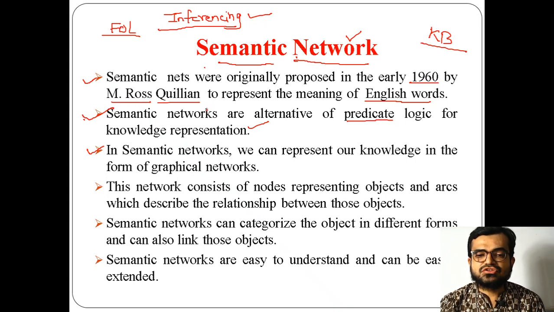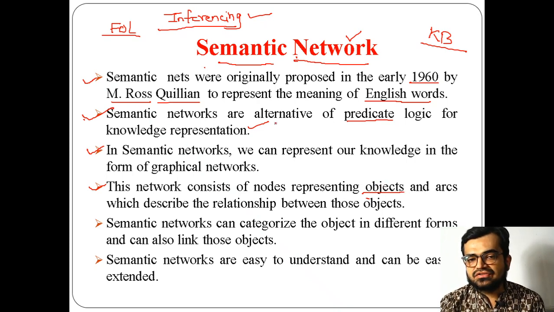As you know, a network consists of two things: nodes and edges, right? That's why it is considered a network here also, because the nodes used in the network here represent objects.